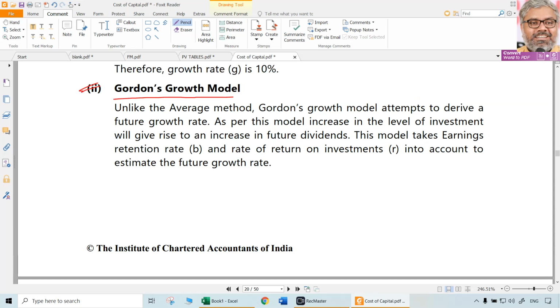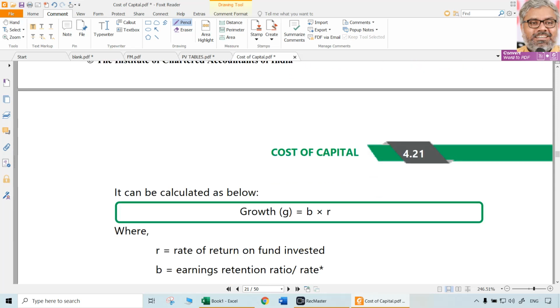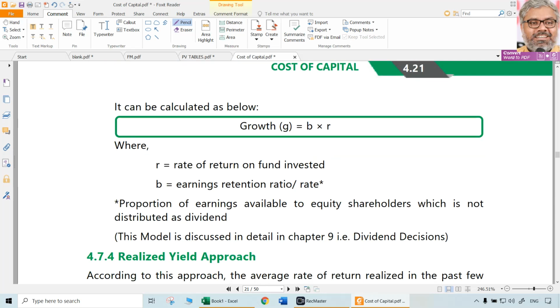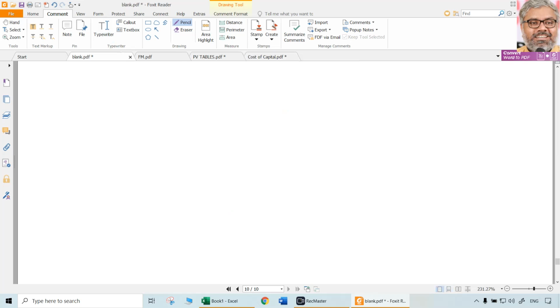We use Gordon's growth model formula. Whatever is Gordon's growth rate, we can call this, because Gordon derived this formula. In this case, growth rate is equal to b multiplied by r. What is b? b is the retention ratio. Retention ratio is nothing but the complement of the payout ratio.